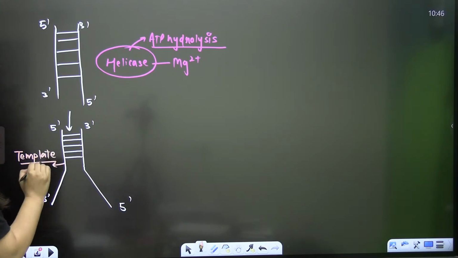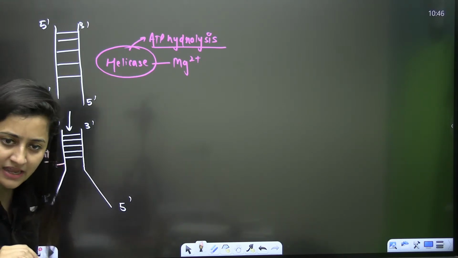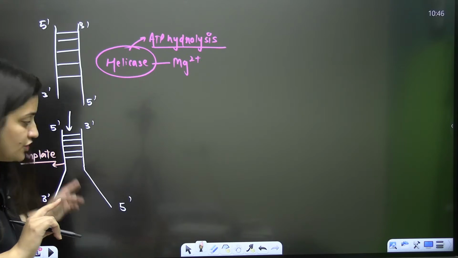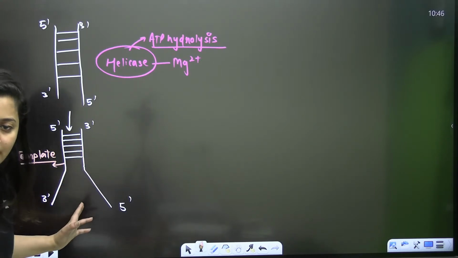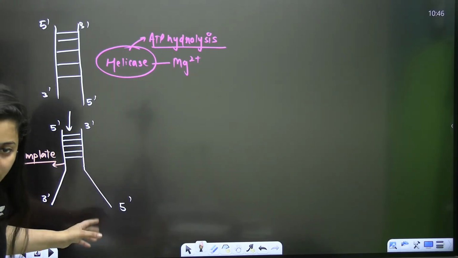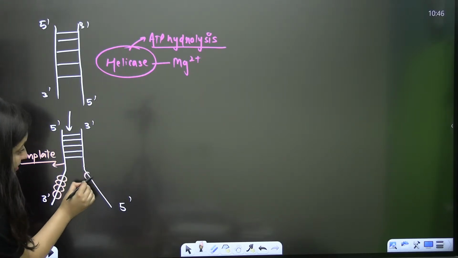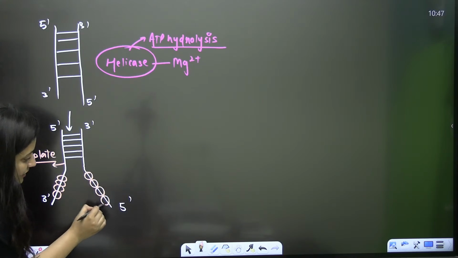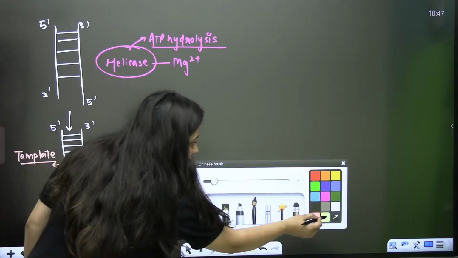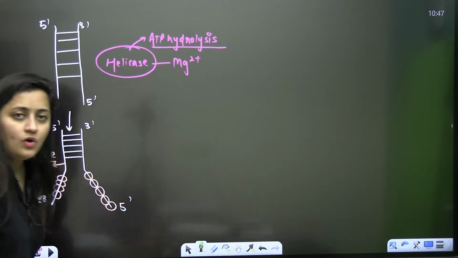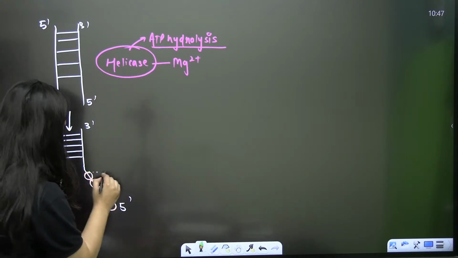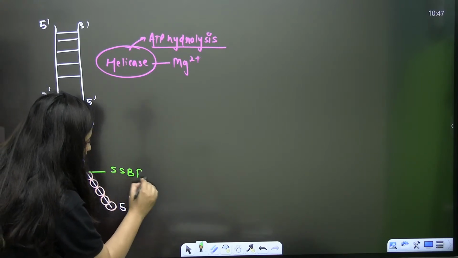They will provide us information to make the new daughter strand here. And moreover, these single strands can re-anneal, they can join again, they can again get coiled. So that's why we have single-stranded binding proteins.